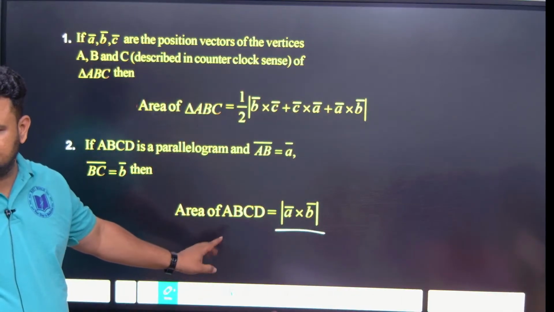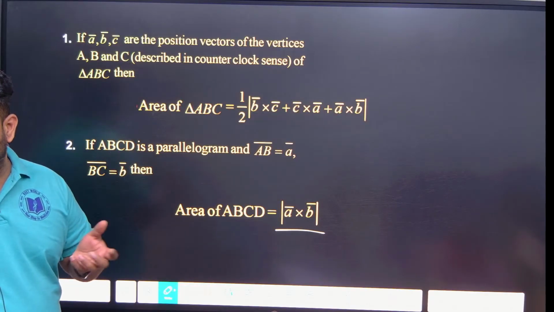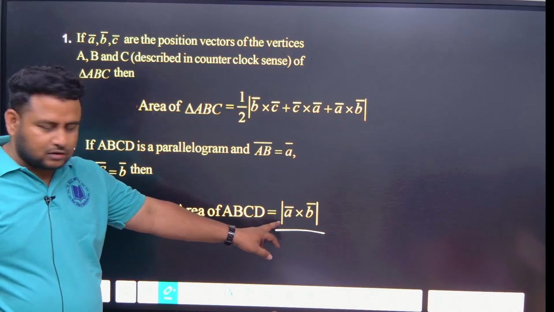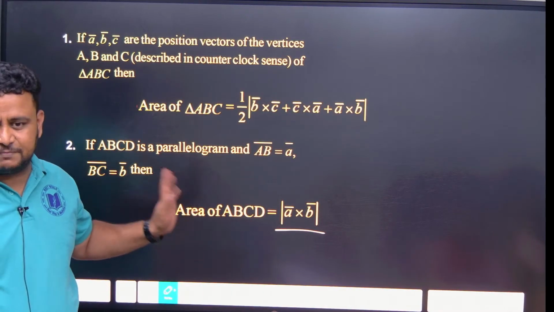Clear? Modulus of A cross B, because area is some value you have to get, not any equation. Clear? So A cross B gives you the value for the area of the parallelogram. Area of a triangle is A cross B divided by 2.